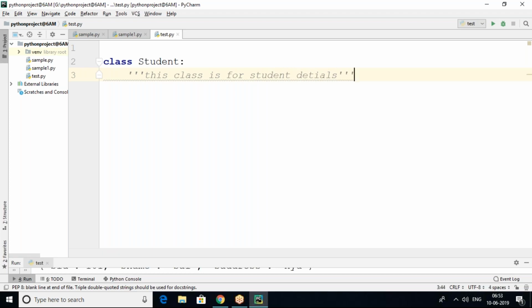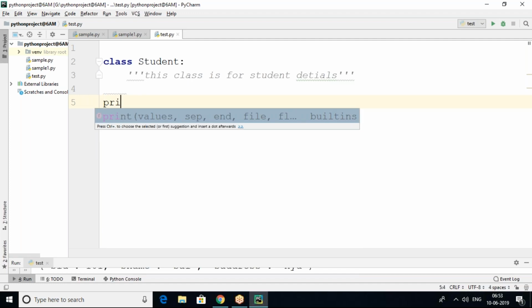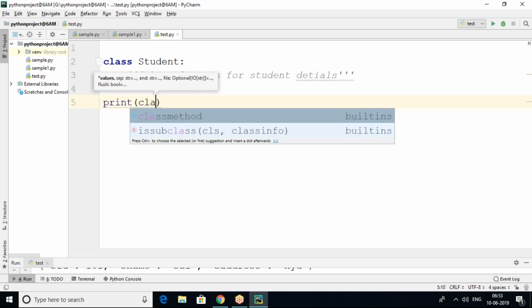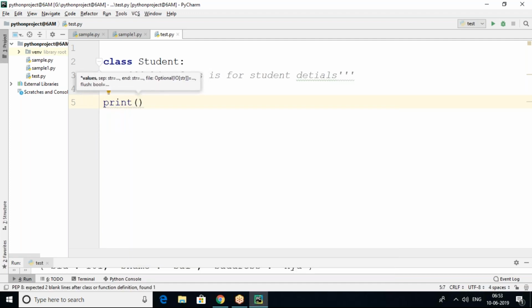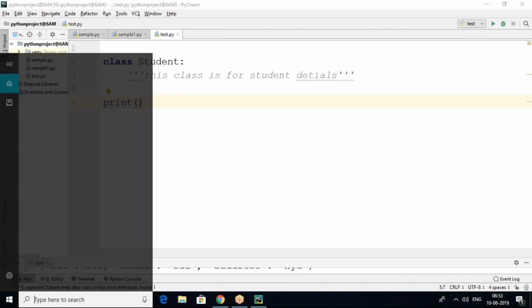This is my description about the class, the documentation string. How to get this documentation string from the class? We can get any description or documentation string from that class. There are two ways: one is print class name.__doc__, or else help. So there are two ways to get the class description.